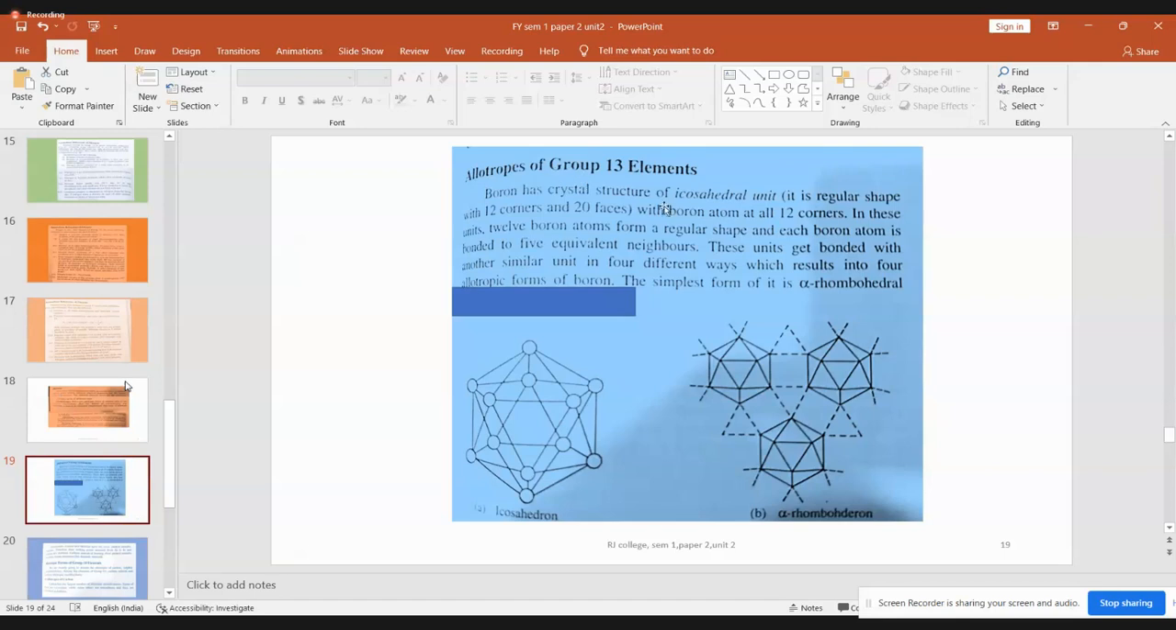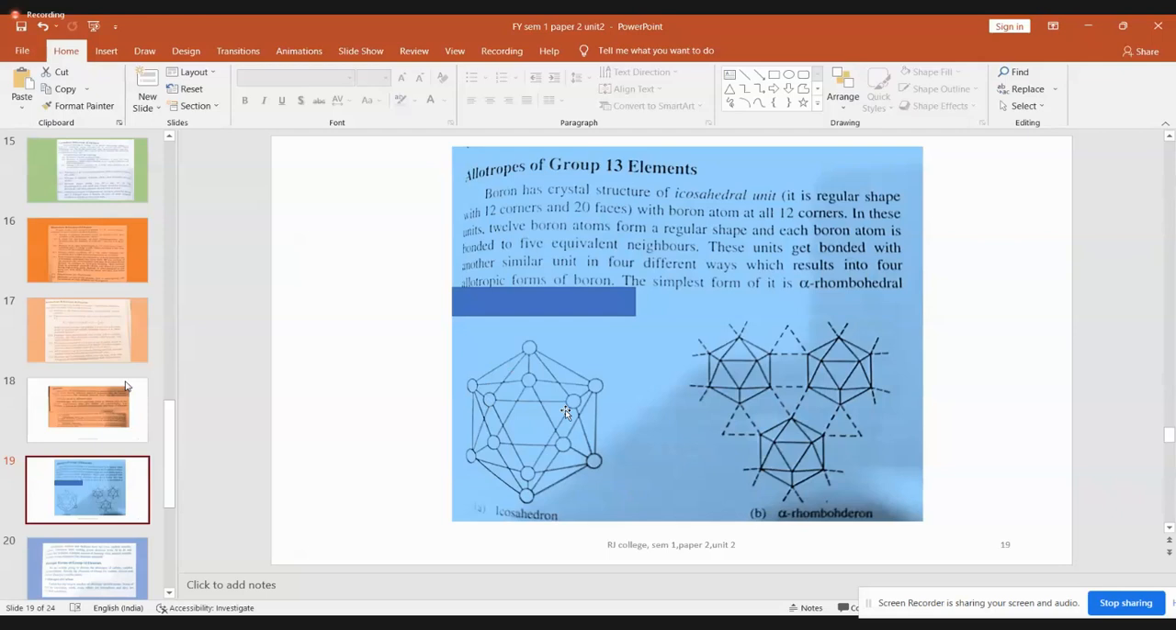Boron has a crystal structure of icosahedral units. So this is a shape. Icosahedral is a shape in which the boron crystal is present. It is a regular shape with 20 faces. So boron is actually present in a crystalline form. The diagram is also given here. This is the structure, and this kind of structure, just like how you know tetrahedral structure, octahedral structure, hexagonal structure, like that, this is an